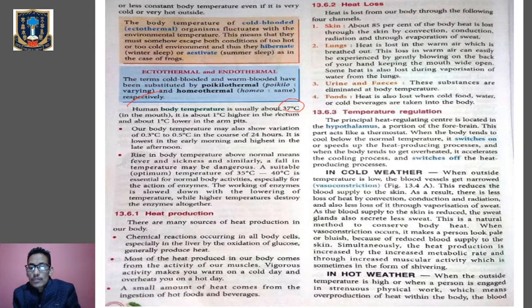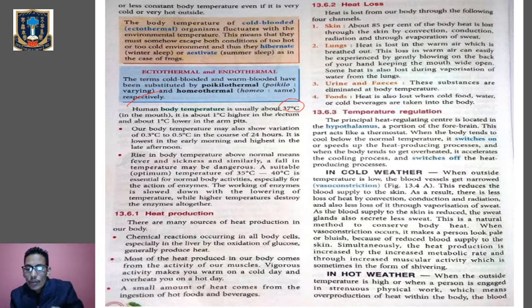So when the body tends to cool below the normal temperature, it switches on or speeds up the heat producing processes, and when the body tends to get overheated, it accelerates the cooling processes and switches off the heat producing processes.